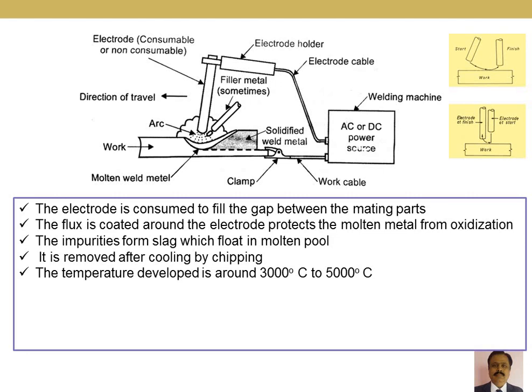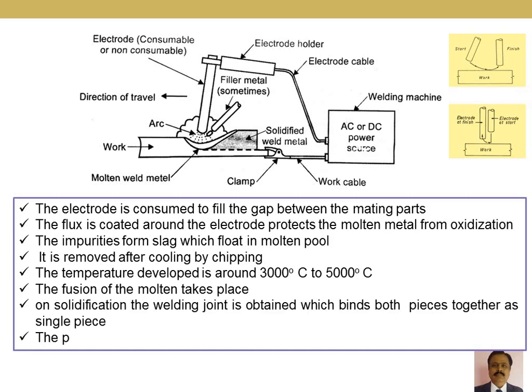Once the arc is established, the molten metal forms, where fusion of the molten metal from both ends of the workpiece takes place. We move the heat away from that place and go to the next place where we want to join the two pieces. When it solidifies, it turns into a joint. The points to be remembered regarding arc welding are: the temperature is in the range of 3000 to 5000 degrees centigrade, and fusion takes place between the two joining parts, which results in a weld.